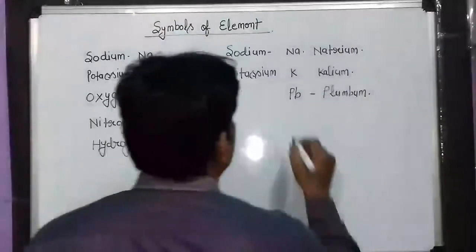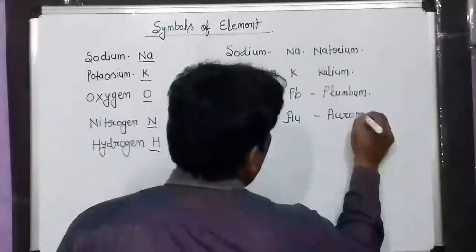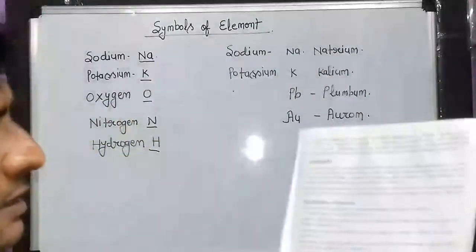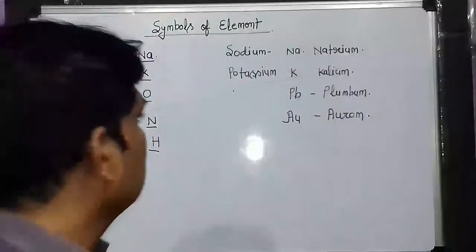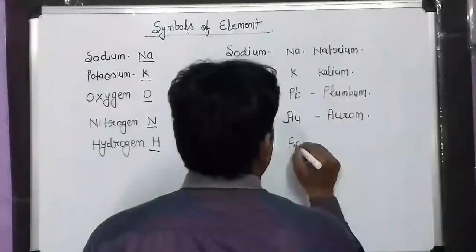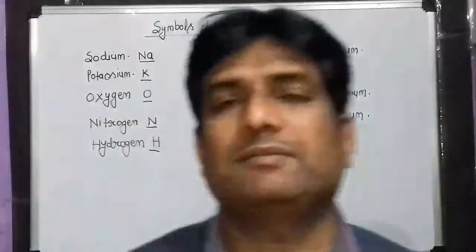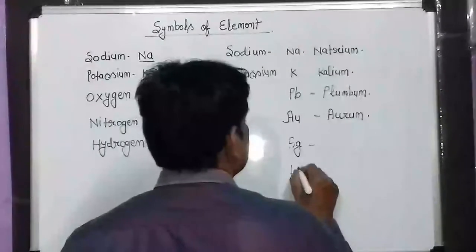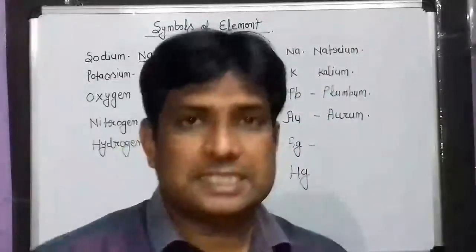Gold is Au, its Latin name is aurum. Okay, silver is Ag, its Latin name is argentum. The symbol of silver is Ag, but its Latin name is argentum.